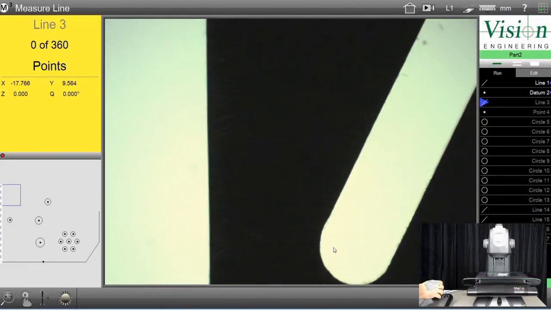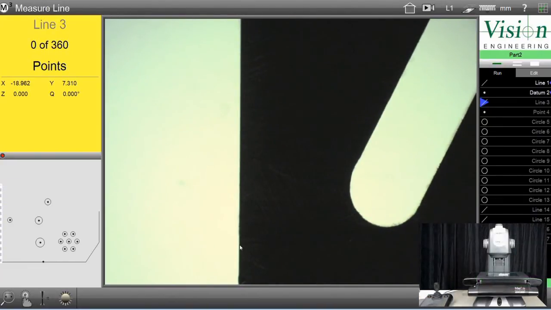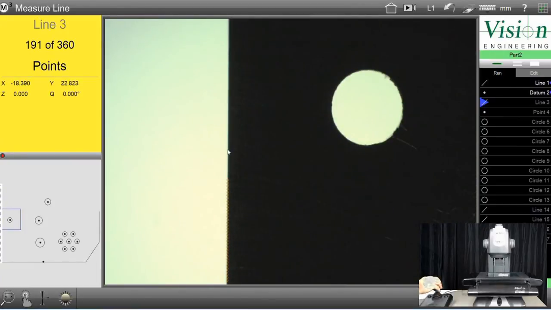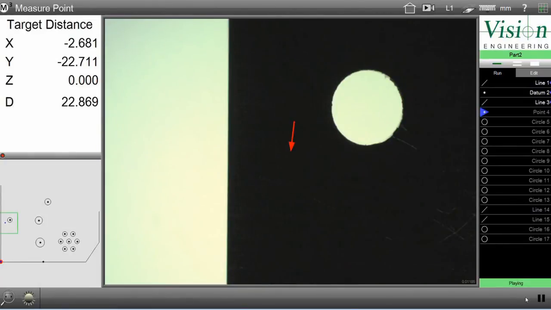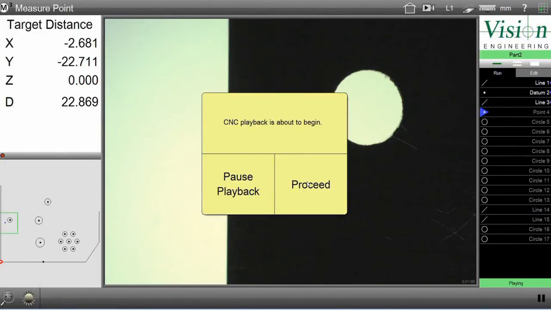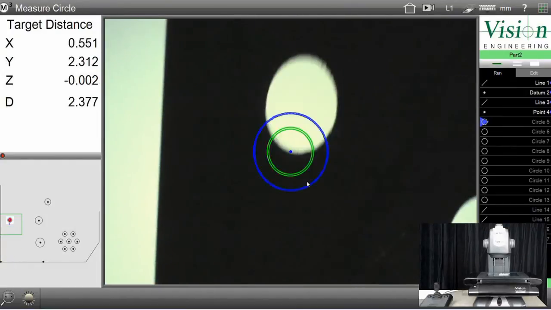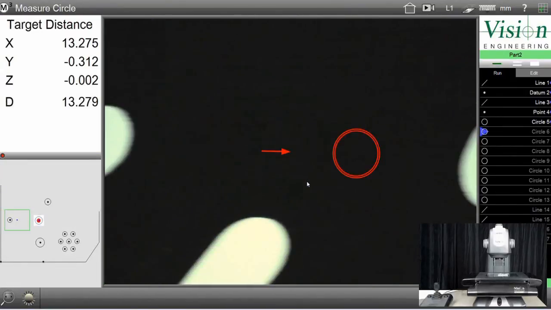And then it wants me to measure the left hand side of the part. And push done. Now it's going to proceed in fully automatic mode and measure the rest of the part for me.